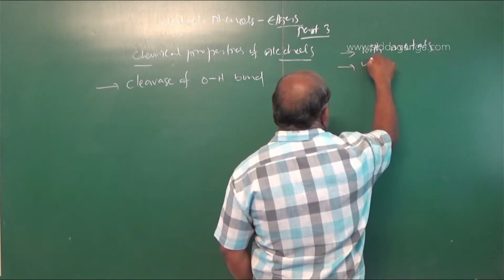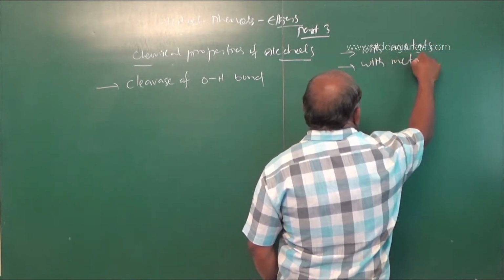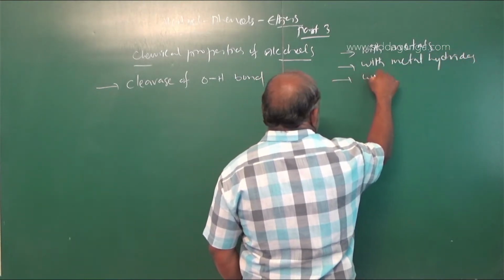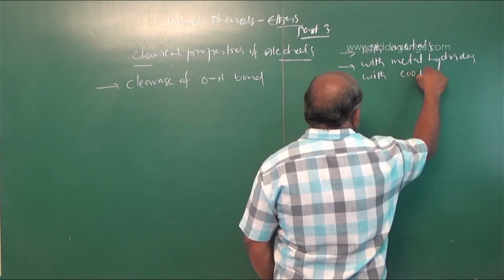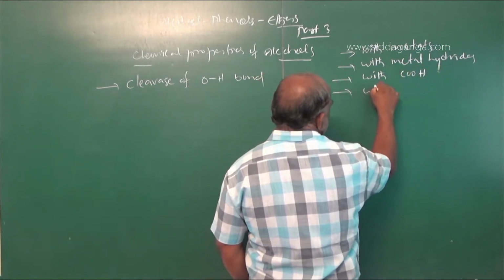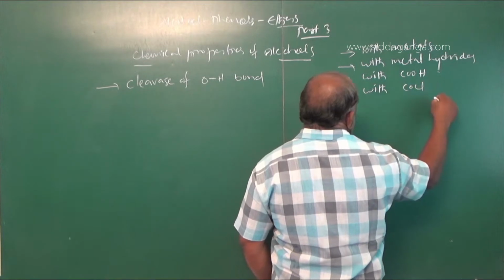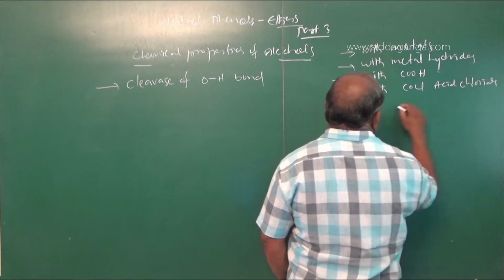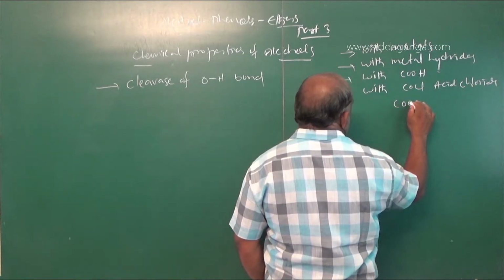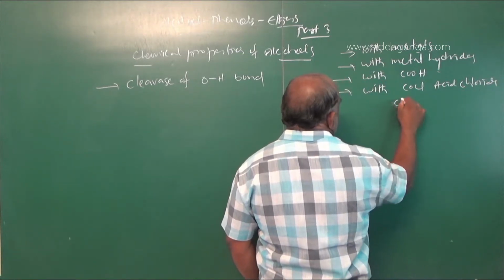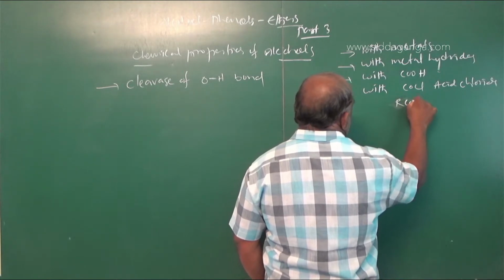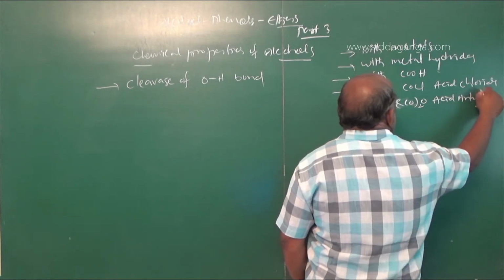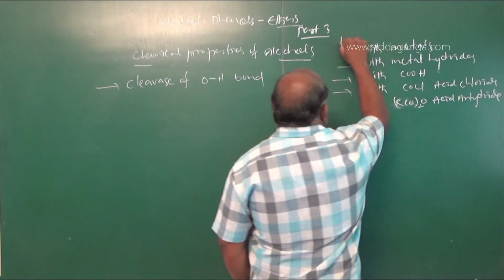Number 2, with metal hydrides, and with carboxylic acids, and next one with COCl, which is nothing but acid chloride, or CO taken twice O, which is nothing but acid anhydride.